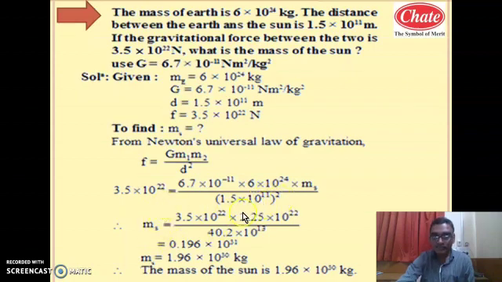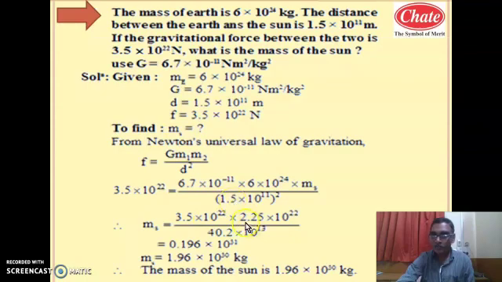Now solving this for calculating the mass of the Sun, this gets multiplied to this and this will shift to the denominator. Hence the mass of Sun is 3.5 into 10 raised to 22.